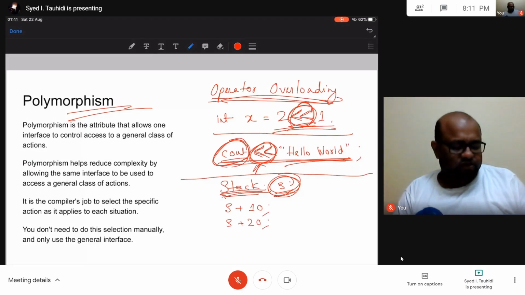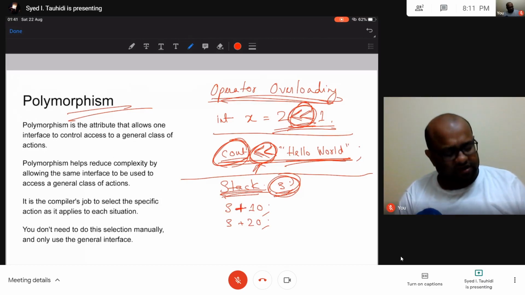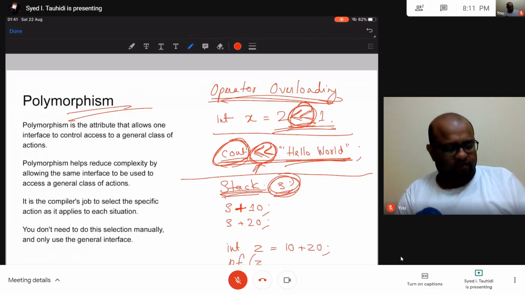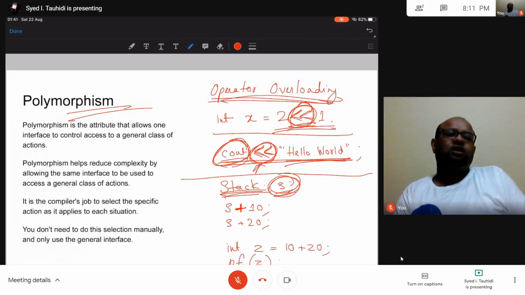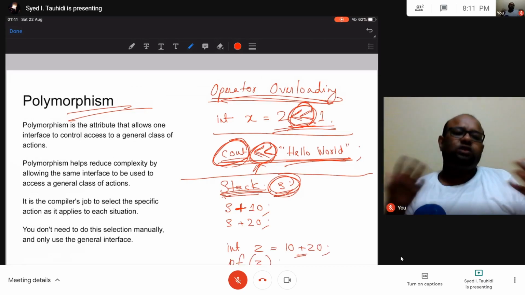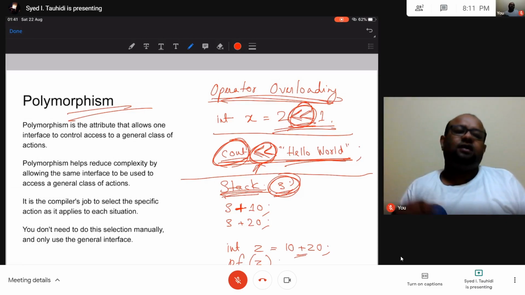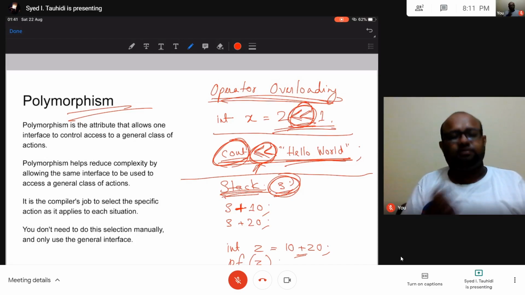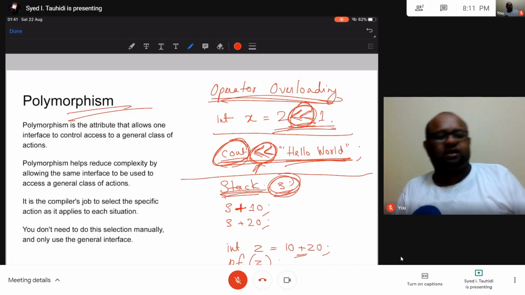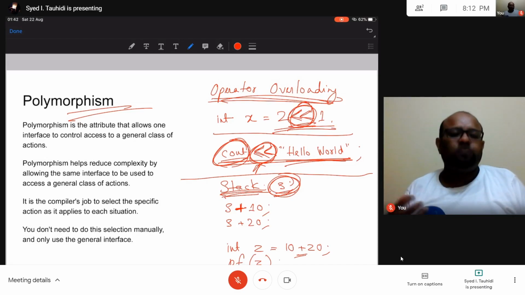This operator plus, I know this. Say if I write Z equal to 10 plus 20 and I print Z, I will get 30, because that is the meaning of plus. Plus will add the two numbers that are on its two sides. But then I can rewrite the meaning of this symbol. I can overload this operator and I can give it a new meaning.